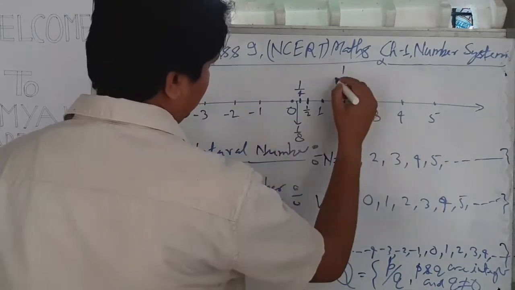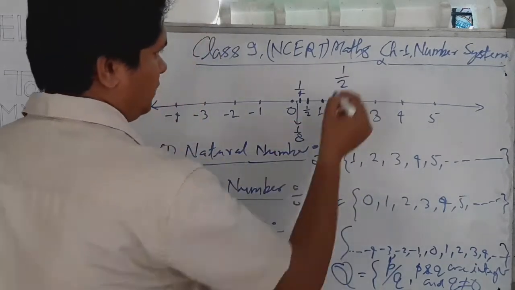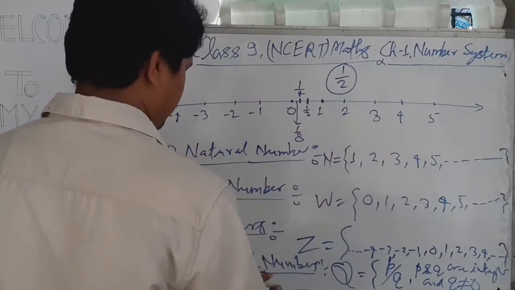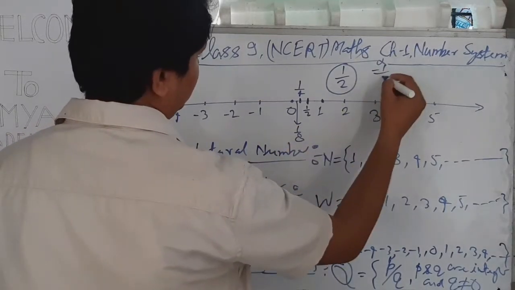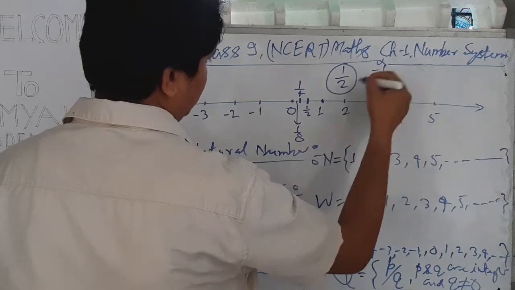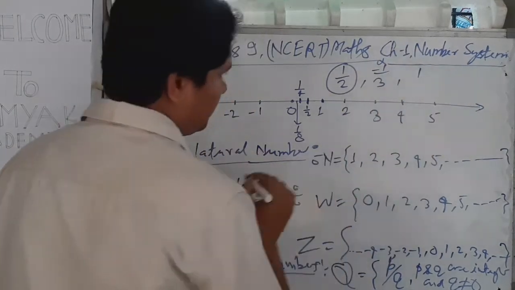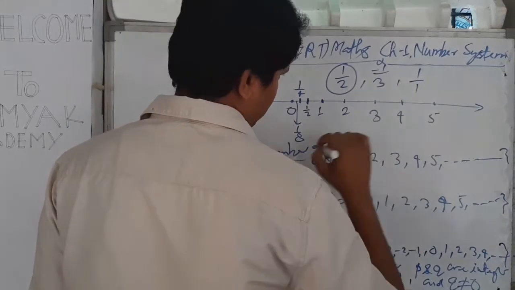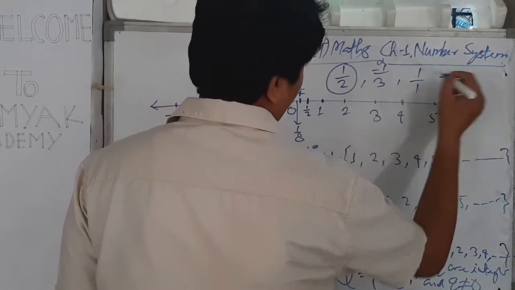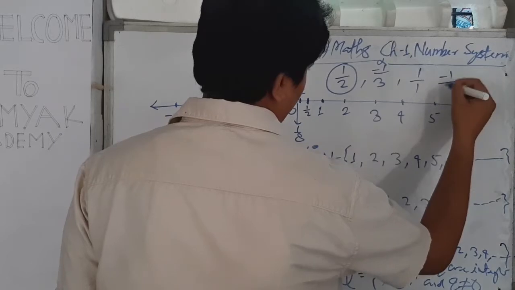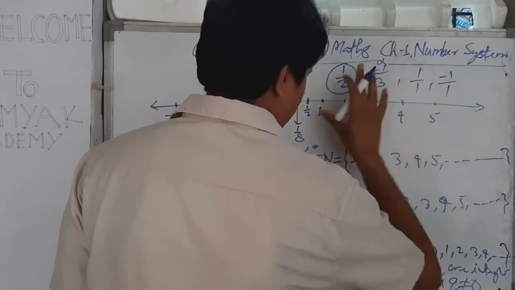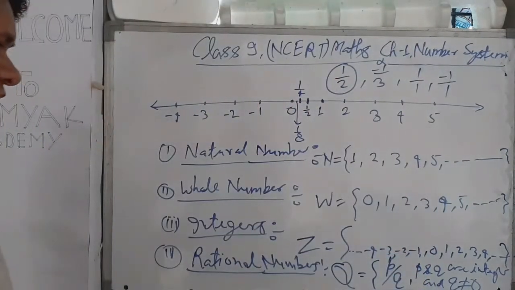If we write some examples of rational numbers, then we can write: 1 is an integer and 2 is also an integer, so 1 by 2 is called a rational number. -1 is an integer, 3 is an integer, so -1 by 3 is a rational number. 1 is also a rational number because 1 can be written as 1 by 1. -1 is also a rational number because -1 can be written as -1 by 1.